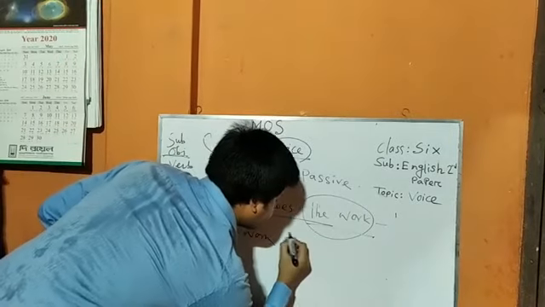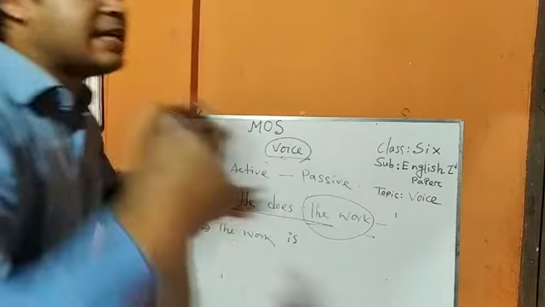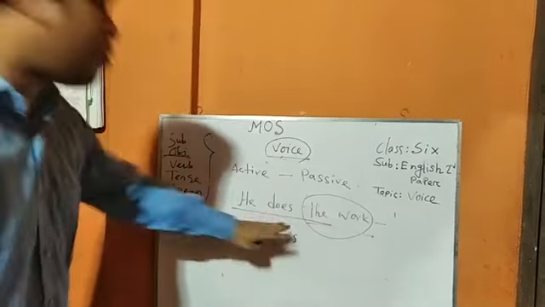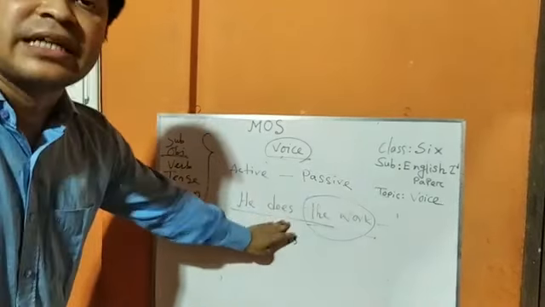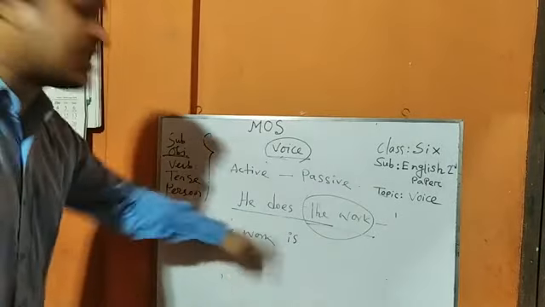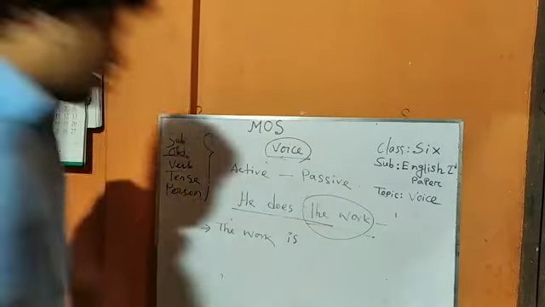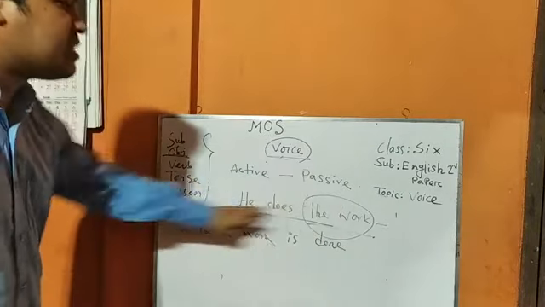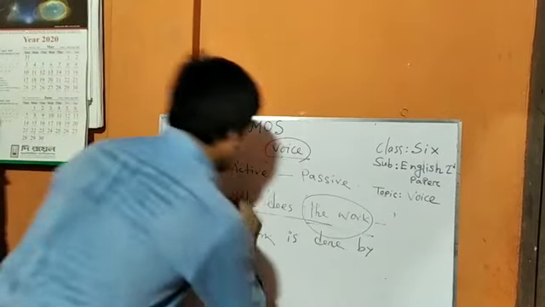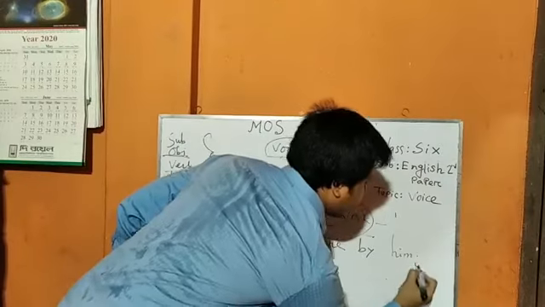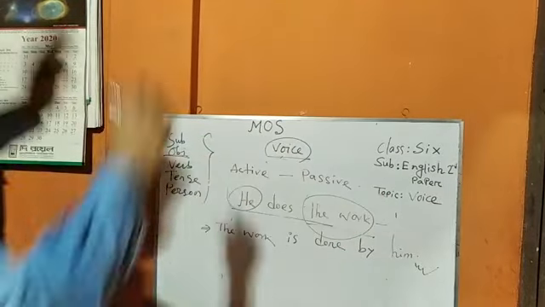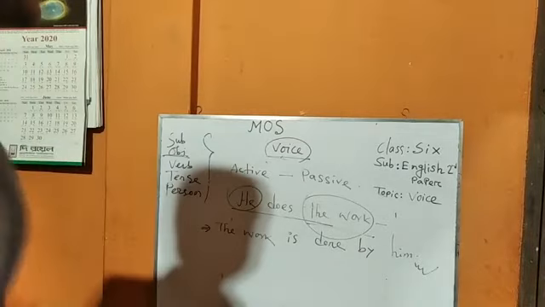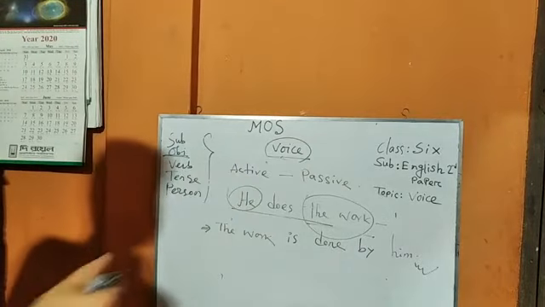The work is. And after that we have to use the past participle form of verb. Here the main verb is does. That is why the past participle of does is done. Done, and there is nothing else. That is why we just use by and objective form of subject, him. I think you all have understood how we can change an active voice into passive voice.